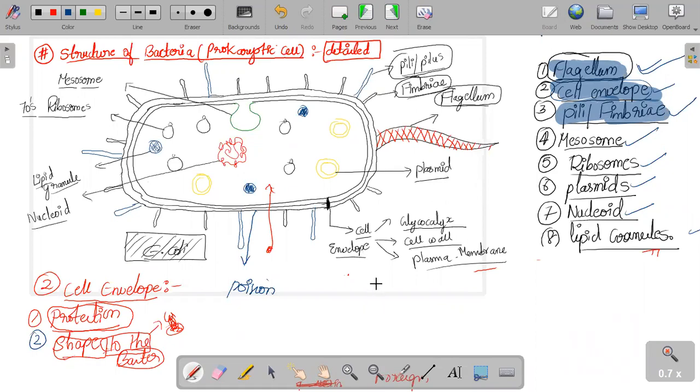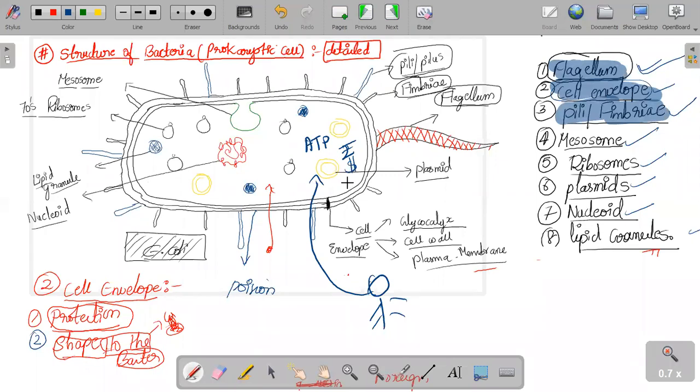So you are a person, and I made you enter inside a bacterium. Inside the cell, which currency will you use to get your work done? That currency is called ATP. Rupee is not going to work. Your pound is not going to work. Nothing is going to work inside the cell.